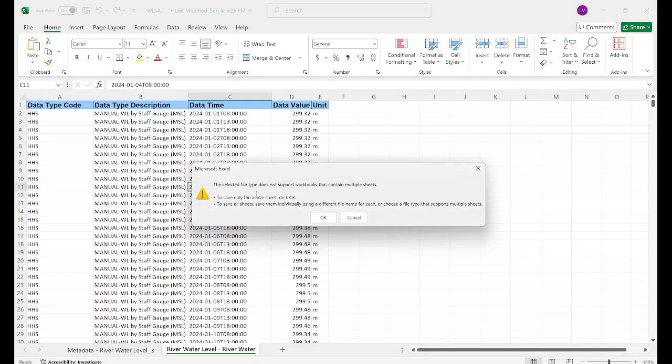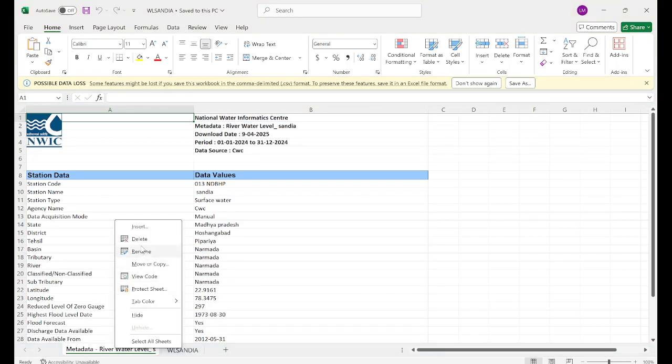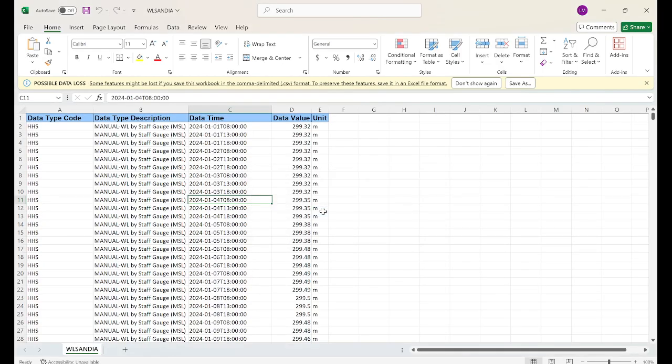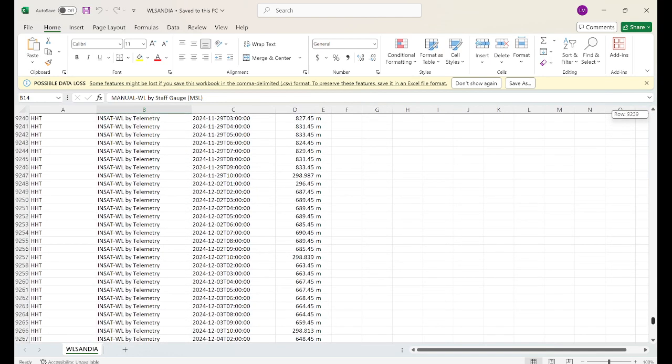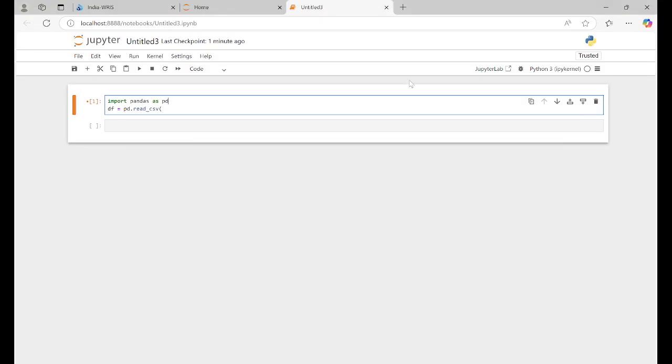It will say the selected file type does not support workbooks. You just click okay. Then you have to delete one tab, because CSV works on only one tab. Then you can save it. Please try it yourself. You should not have any confusion here.